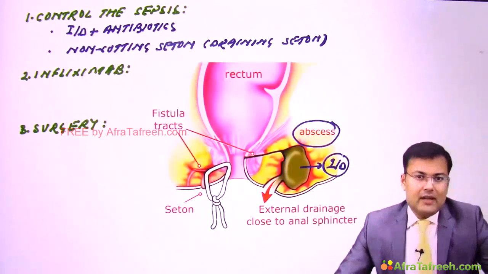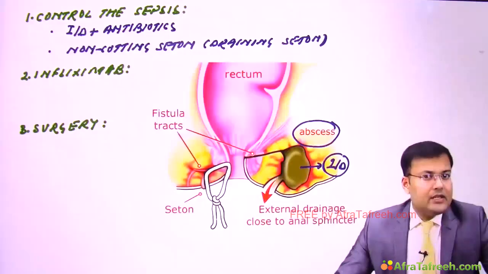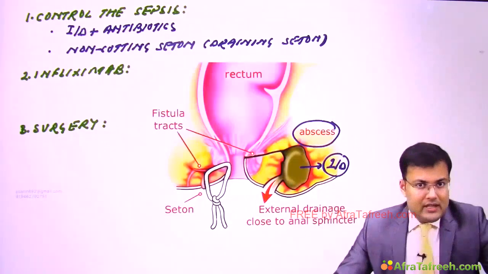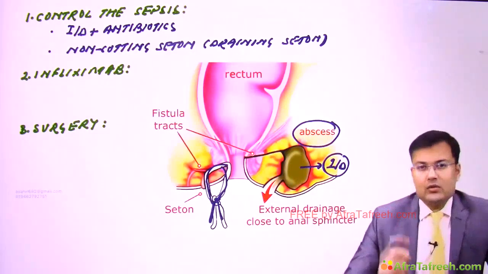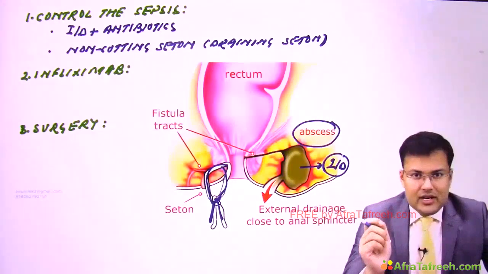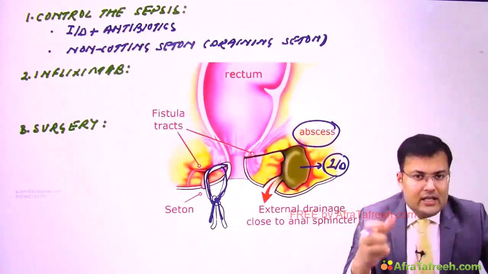If the patient is having a chronic draining fistula, sometimes there is residual pus, residual infection inside the tract. So what we do, we insert a seton and apply it loosely so that this seton acts as a drain, and via this seton, whatever pus collection or infection is there is drained.